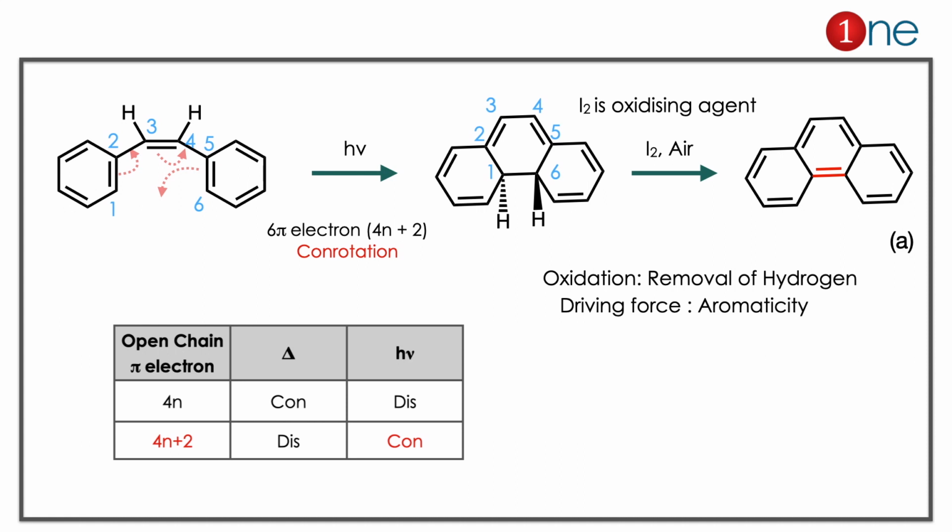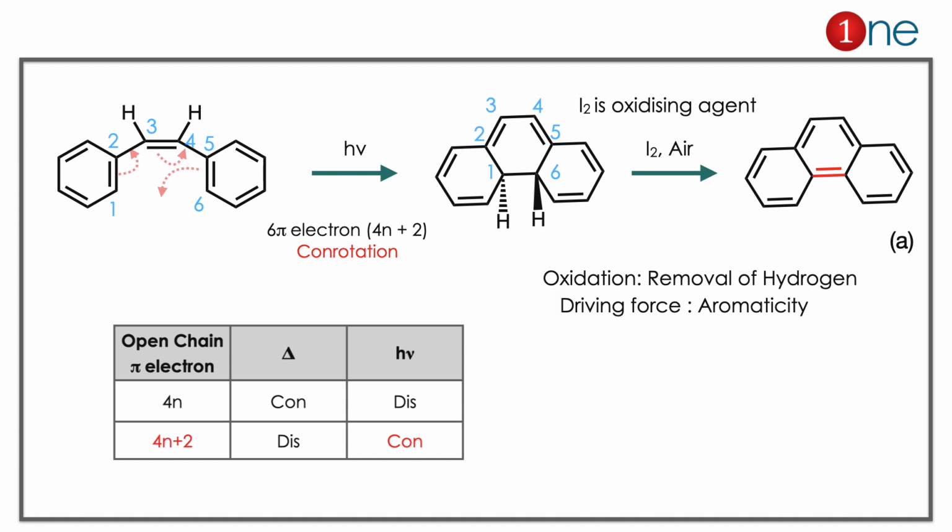In the next step you have to use iodine in air. So iodine is the oxidizing agent. It oxidizes the system by removing hydrogen. Then you have the aromaticity. You have the phenanthrene there, which is answer A. Here the driving force is aromaticity, because aromaticity creates stability in the system. So the answer is clearly A.